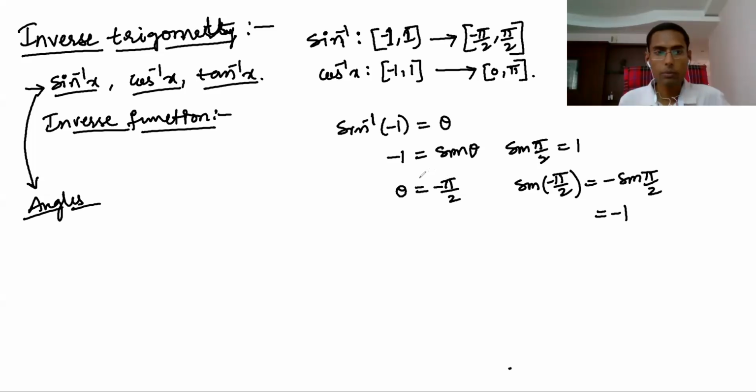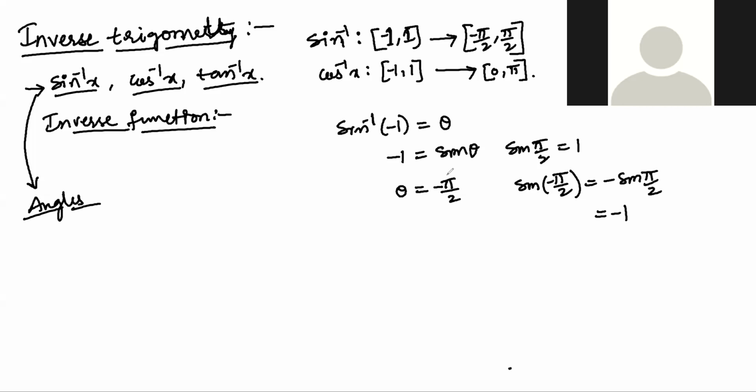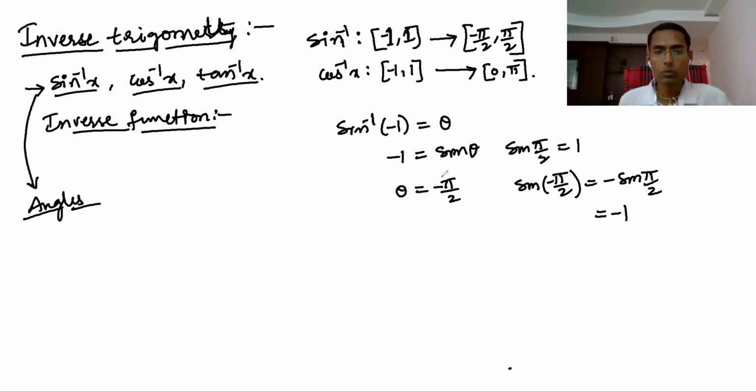Yes, tell me. Over here, you simply add minus before pi by 2, that's fine. But if you take cos and cosec and so on, you don't simply add minus before, right? You do pi minus pi by 2, like that. I don't understand why. Okay, I will tell you that. That is the reason I'm saying that if you understand the inverse function, then only you can understand this.